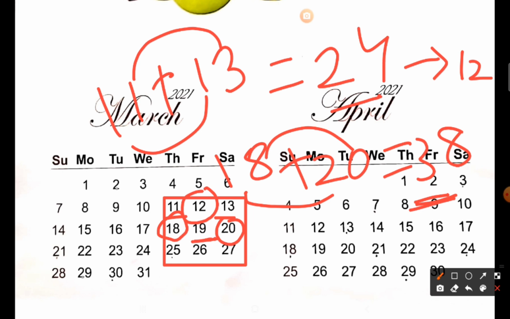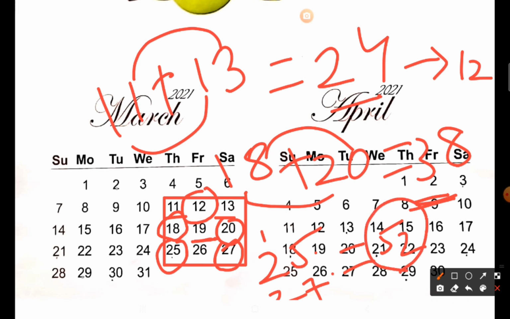Now let us check here 25 and 27. So if you add these both 25 and 27, your answer will be 7 and 5 will give you 12. So carry 1, 2 and 2 will be 4, and 1 5, 52. So your answer is 52, which is again double of 26.